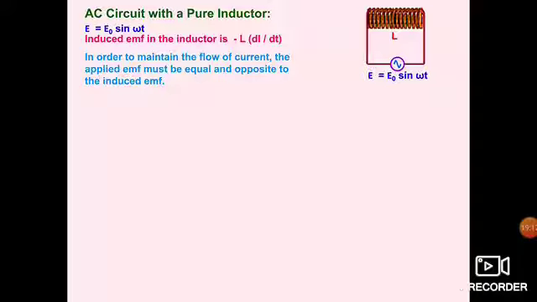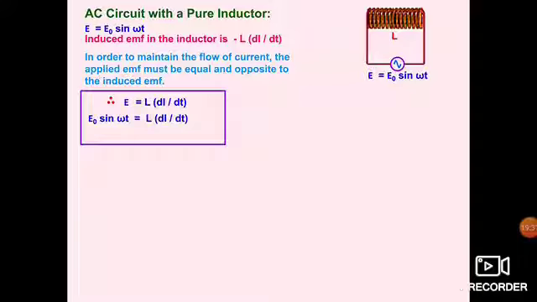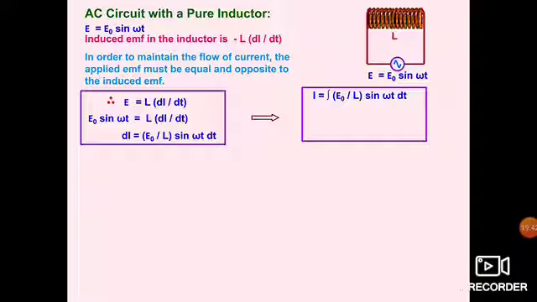In order to maintain the flow of current, the applied EMF must be equal and opposite to the induced EMF, because induced EMF always opposes the cause of its production. Therefore, E is equal to L dI by dt. So E naught sin omega t will also be equal to L dI by dt. So dI is E naught by L sin omega t dt. Now what to do? To calculate the complete current, we have to integrate. So we have integrated both sides, and after integration you get this value.